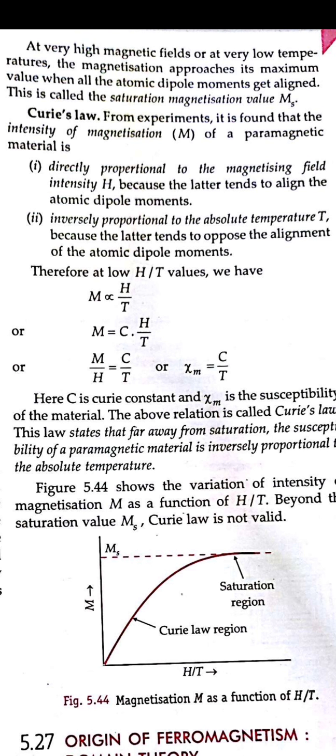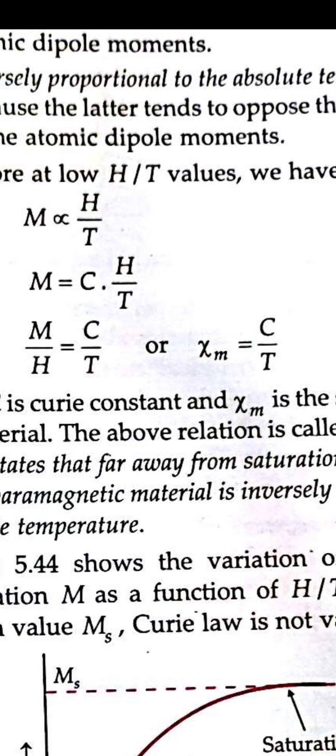So we know that M upon H is given by the magnetic moment and the magnetizing field intensity. This ratio is given for the susceptibility, right? Susceptibility tells us the ability to take up magnetization when it is placed in a magnetic field. So the ability of a substance to take up magnetization is the susceptibility, which is given by chi. So here we can write M upon H as chi M, the magnetic susceptibility, and it is written as C upon T.